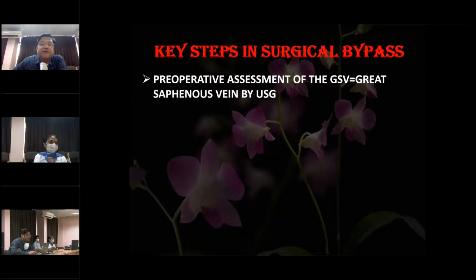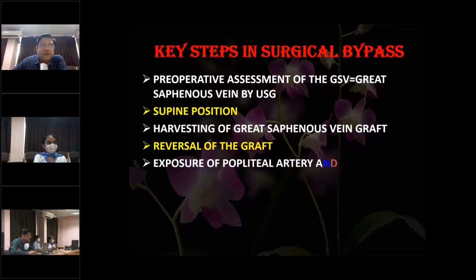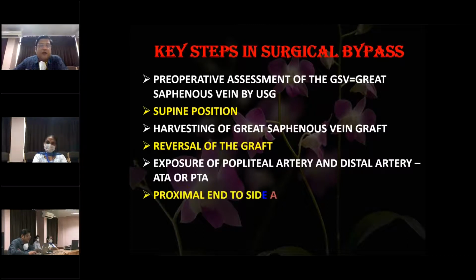Now, what are the key steps in surgical bypass? Preoperative assessment of the great saphenous vein by ultrasound is very important. The patient lies in a supine position. The harvesting of the great saphenous vein graft is a very important step. Once the vein graft is harvested, the graft is reversed. The exposure of the popliteal artery and distal artery, which is the anterior tibial artery or the posterior tibial artery, is another step. I'll try to show short videos of these steps.